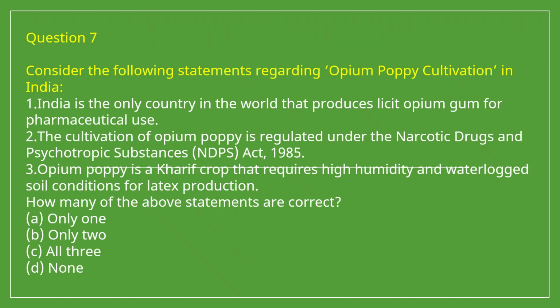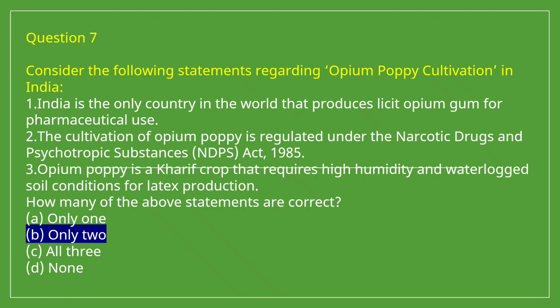Question number 7. Consider the following statements regarding opium poppy cultivation in India. 1. India is the only country in the world that produces licit opium gum for pharmaceutical use. 2. The cultivation of opium poppy is regulated under the Narcotic Drugs and Psychotropic Substances Act 1985. 3. Opium poppy is a kharif crop that requires high humidity and waterlogged soil conditions for latex production. So how many of the above statements are correct?